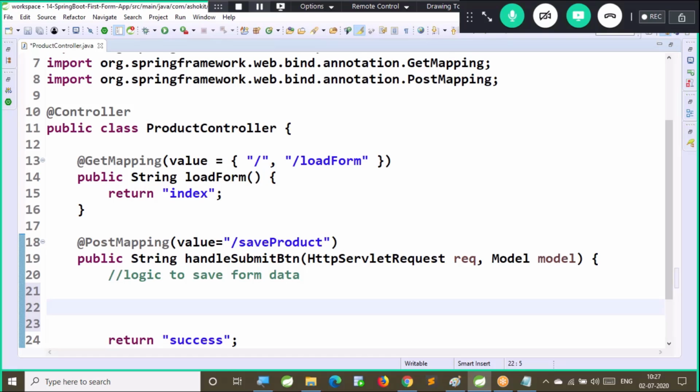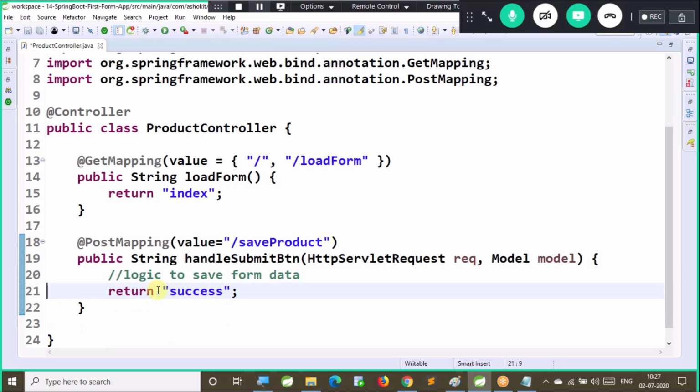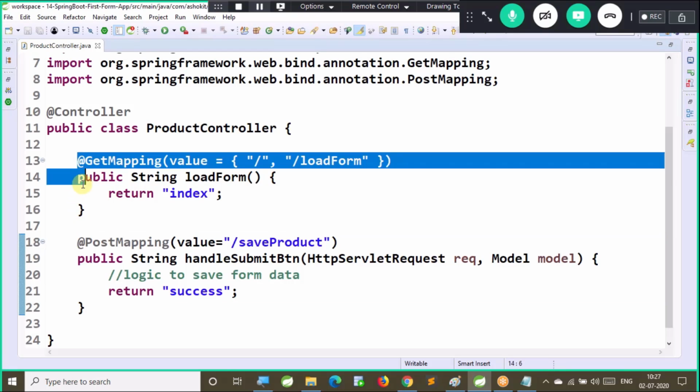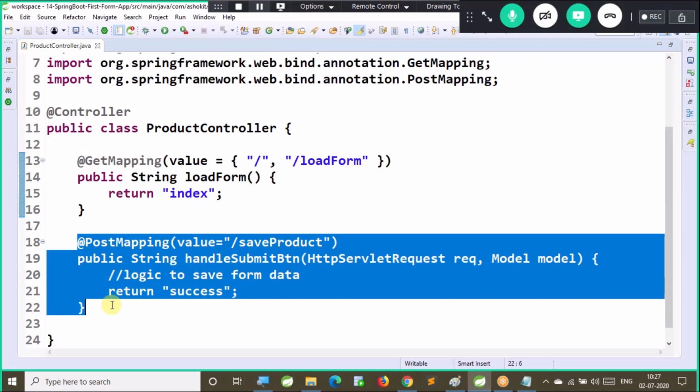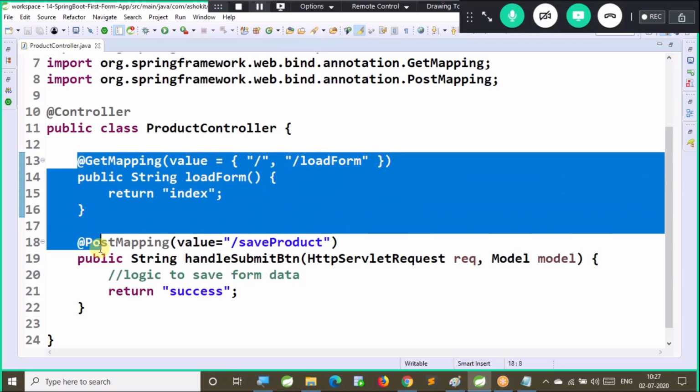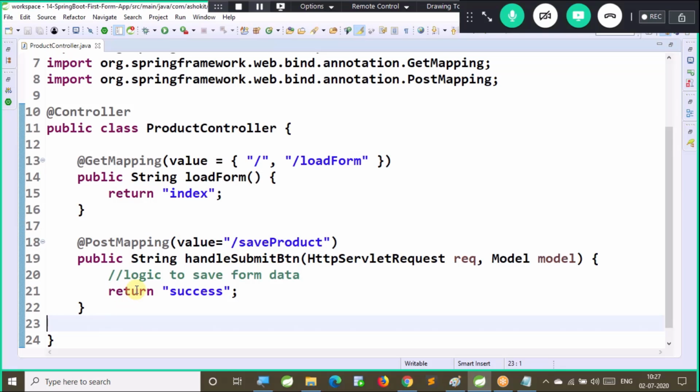All of you clear with this? First forget about the second method, first concentrate on the first method. First we want to display the form, then we will think about how to submit the form. So these two methods I need in the controller. All of you clear with these two methods? Second method is not yet completed. We will complete that in another 5 to 10 minutes of time. First method is completed, which is responsible to load the form. All of you clear with that? Any questions please post in the chat box.